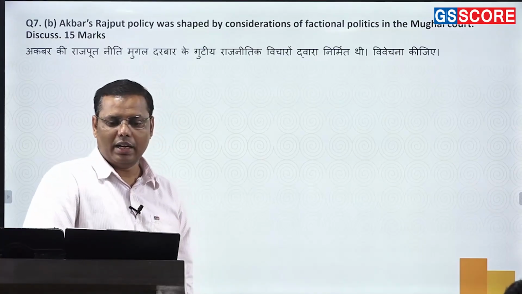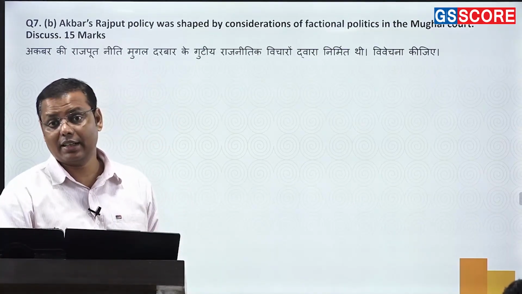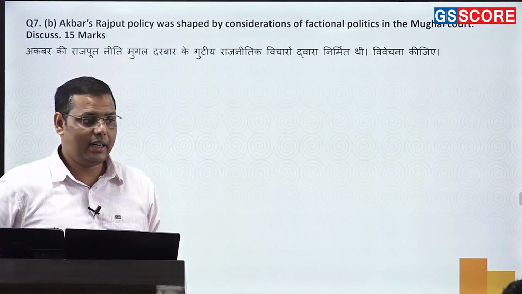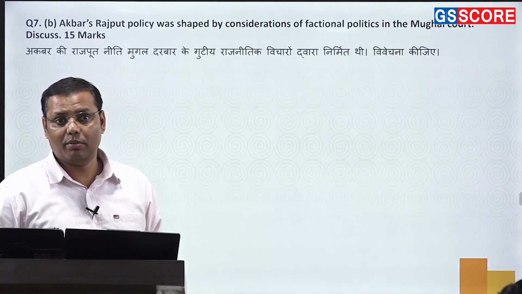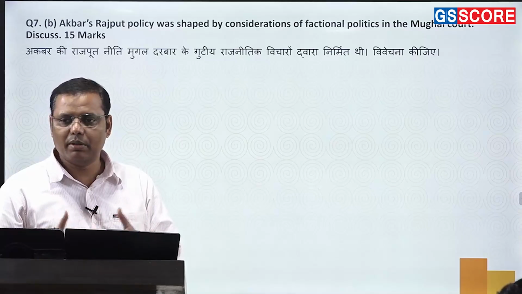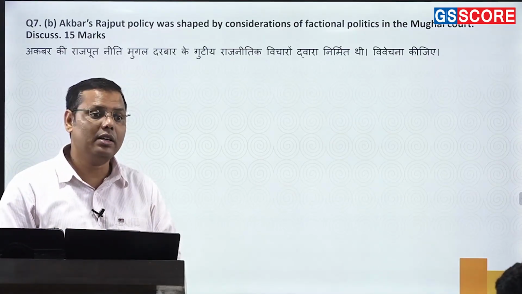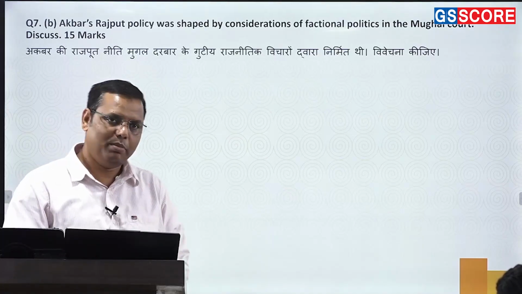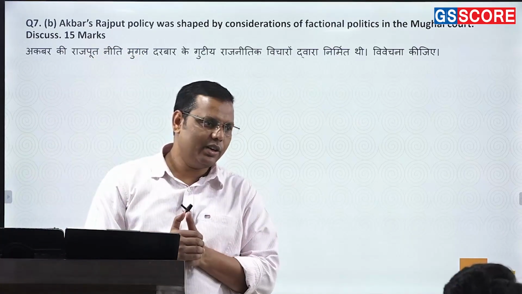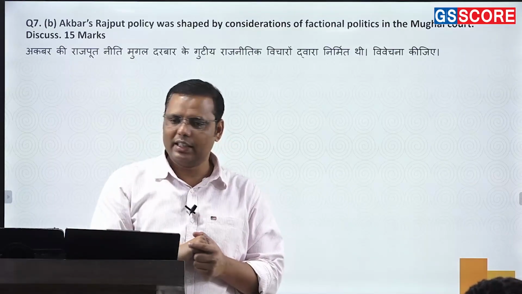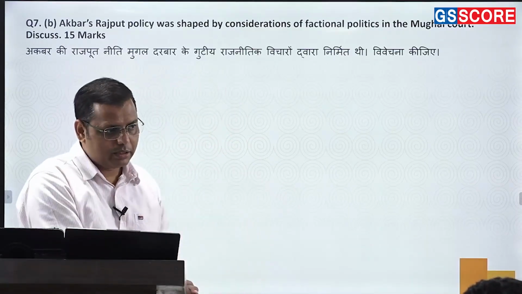So the way the Turanis, Iranis and the Sheikh Jadas had gradually become more powerful, and खासकर जो ये Turanis है, right? If you read the nature of the Mughal state, we'll find that they always wanted to be treated as the allies or the partner of the Mughals, right? Mughals were believing in that hierarchy. Now they were never ready to accept them as the partner. Support उनको वो करते, patronize करते, but still they were not ready to accept them as partner.